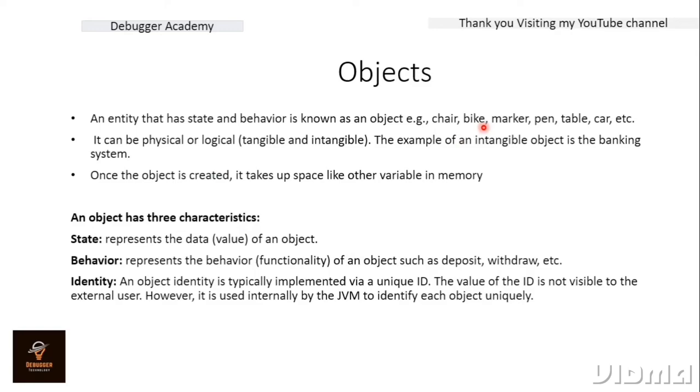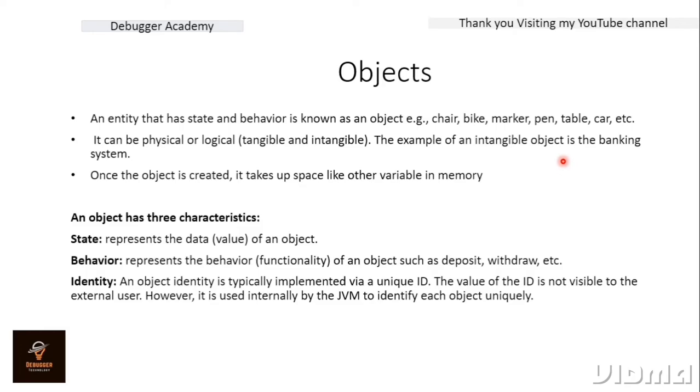Okay, so it can be physical and it can be logical also. We can also create the logical. For example, banking system is not a real entity, but we can take it as an object also, because it is logically enabled. So the example for the intangible object, or the logical object, is the banking system, ATM system. These are the logical things that we take as an object for our programming structure.